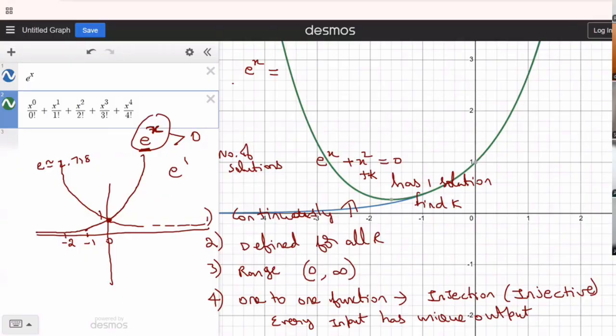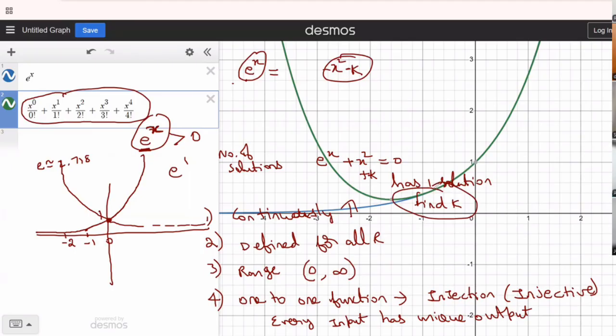For x square plus k to minus x square plus k, or x square minus k, to create solutions, you can just convert the e power x graph to an expression like this. Then you start talking about the solutions it can create. Because they might ask you to find k, but they'll give you k as a value range. They cannot ask you for the exact value of k because you do not have enough algebra to calculate it. They'll just give you the interval in which it could possibly be present. Then k can lie in that interval.